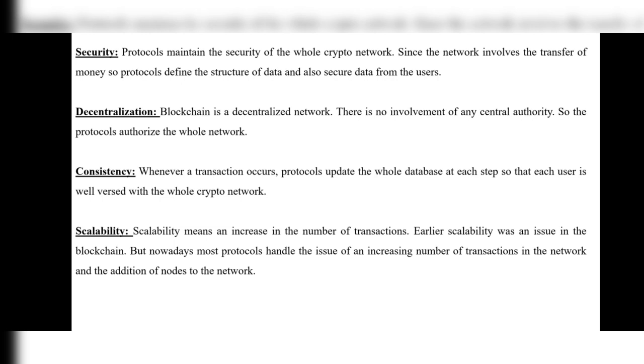But nowadays, scalability also has the chance to record all the number of transactions. And nowadays most protocols handle the issue of an increasing number of transactions in the network and the addition of nodes to the network. These four, security, decentralization, consistency and scalability, are the blockchain protocols. In these four principles, we look at how each protocol maintains the rules and how they maintain security, decentralization, consistency and scalability.